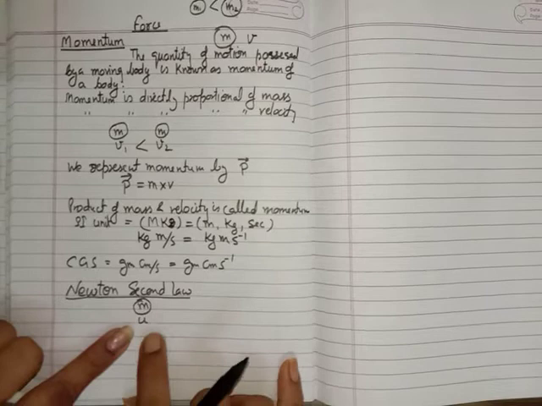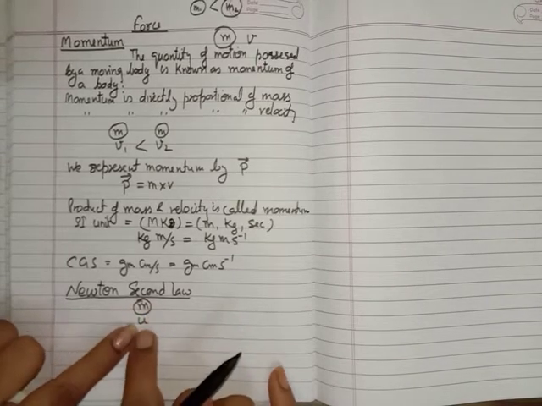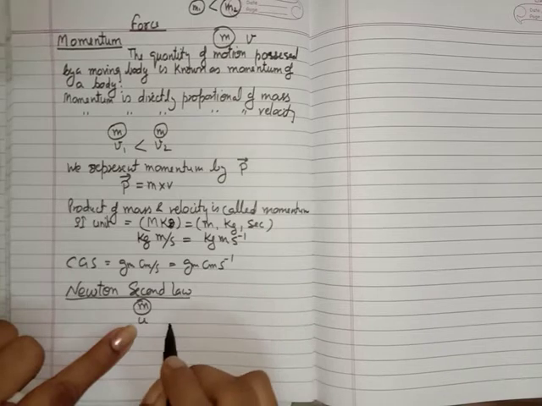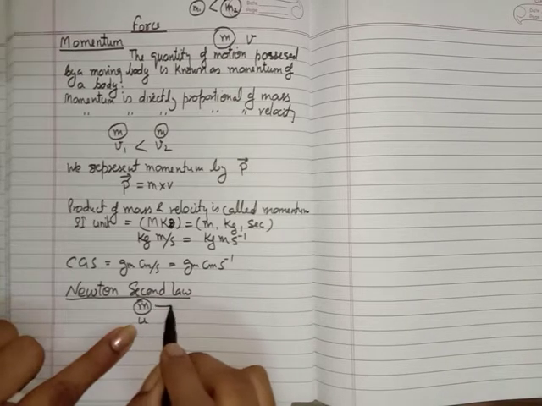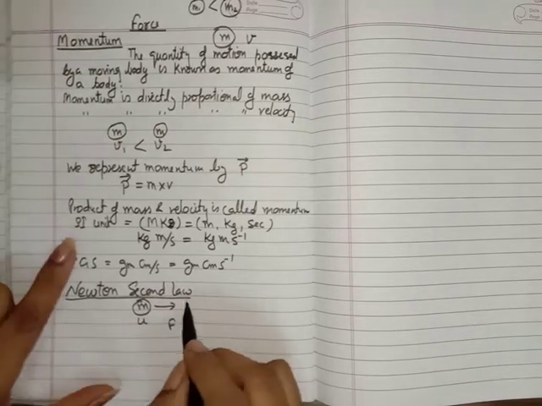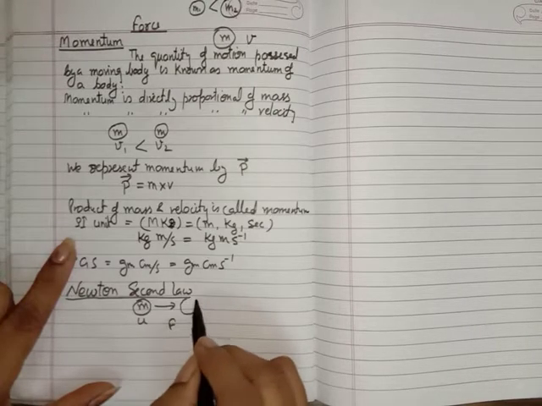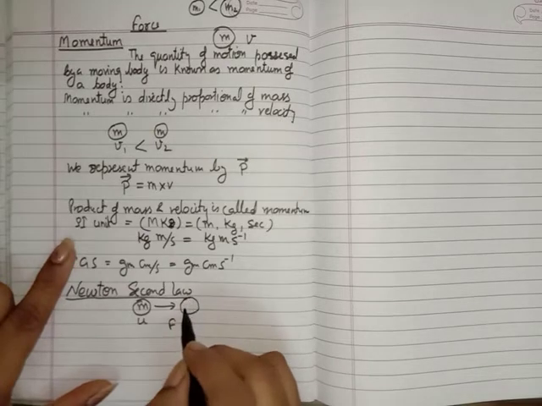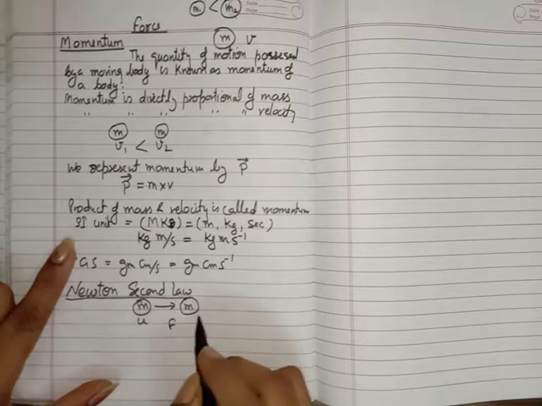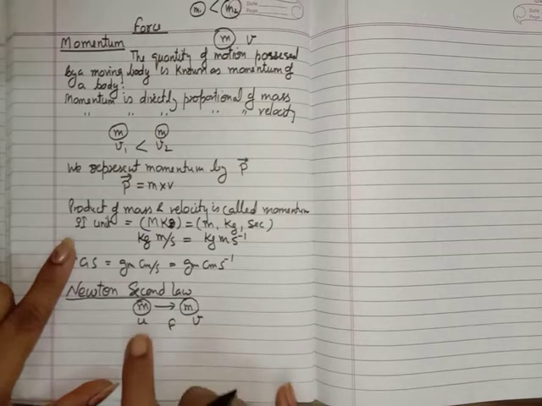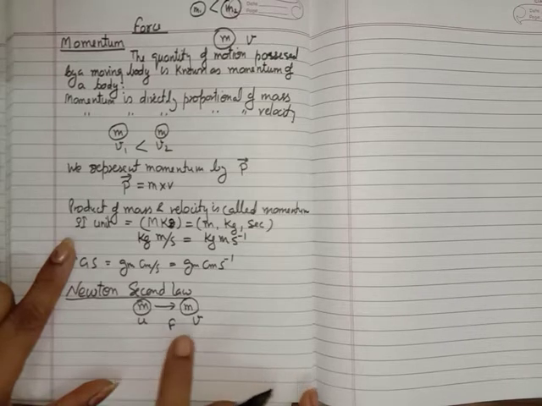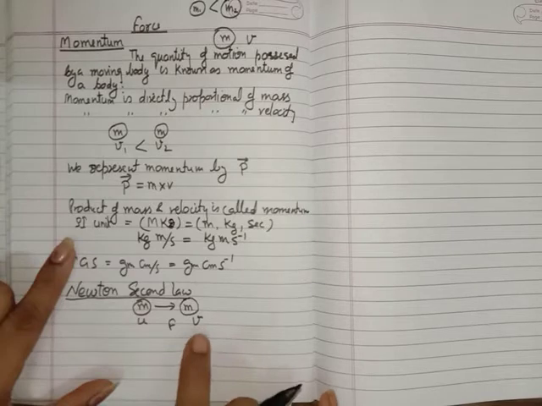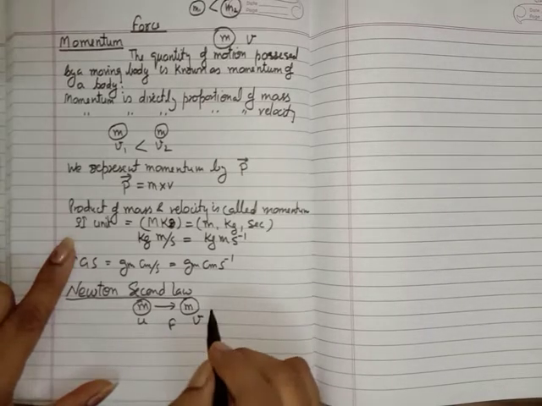So suppose a body of mass m is moving with the velocity u, and we apply some force F over it. By applying force, its velocity can be increased or decreased, but I don't know whether it is increasing or decreasing. So I am telling you that its velocity changes to v. Now its velocity changes to v after t seconds.